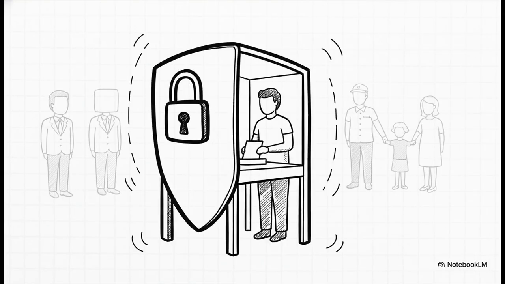Now, I want you to listen closely to this next part, because this is a huge concept for the exam and a pillar of our democracy. It's the secret ballot. All this means is that your vote is 100% private. Nobody, not your boss, not a government official, not even your own family, has any right to know who you voted for. It's a fundamental protection that makes sure your choice is truly yours without any outside pressure.